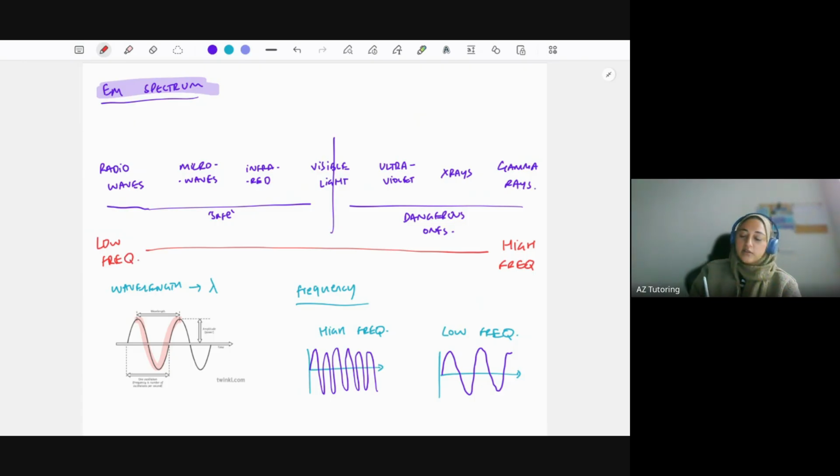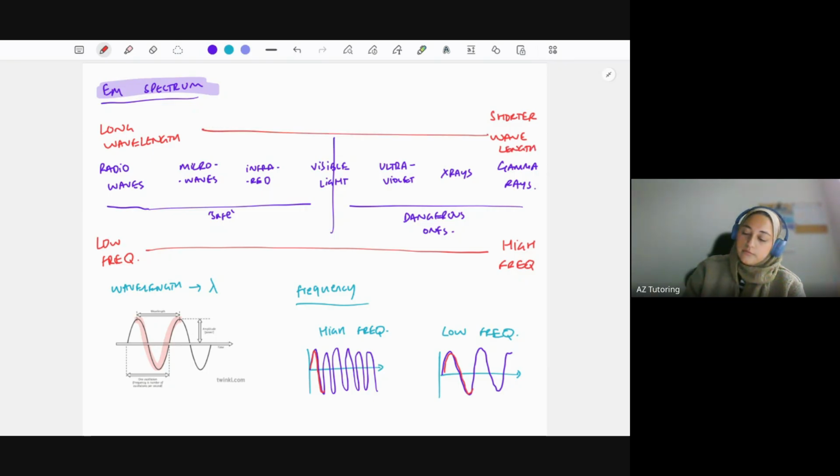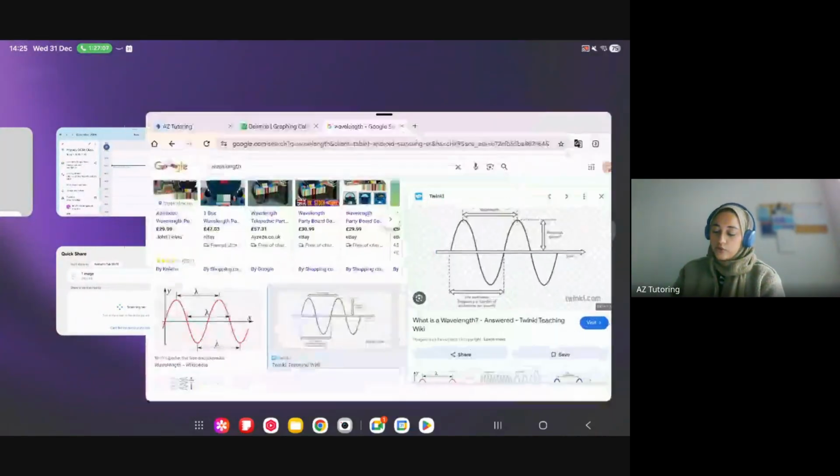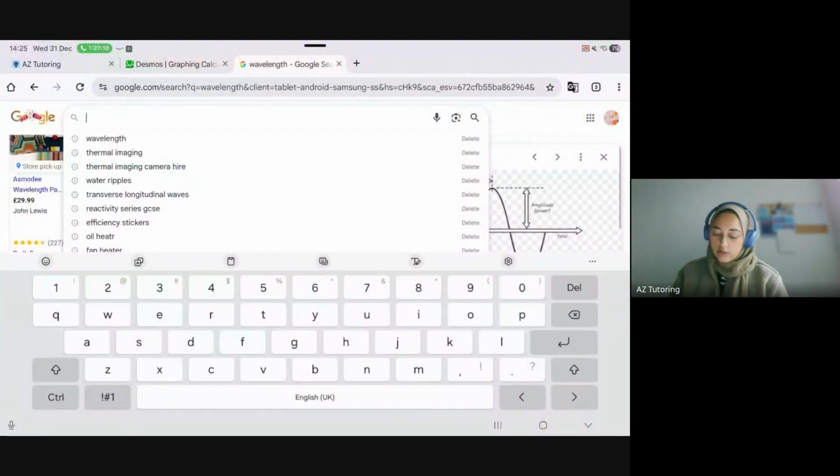And then in terms of wavelength, it's just the opposite. On this side, we've got the longer wavelengths, which makes sense, right? Because low frequency looks like this compared to, you can see that's a lot shorter. So the longer wavelengths are on the left-hand side and the shorter ones are over here. I'll find an electromagnetic spectrum diagram showing you the waves, so you can see.